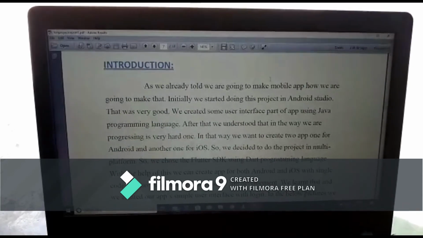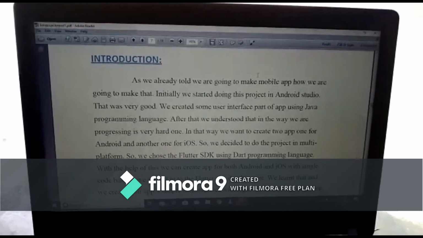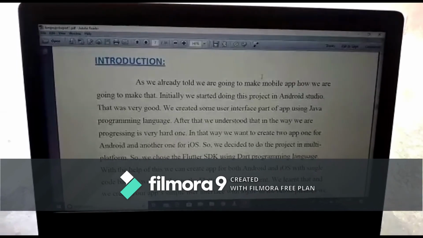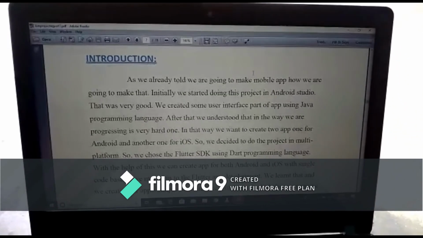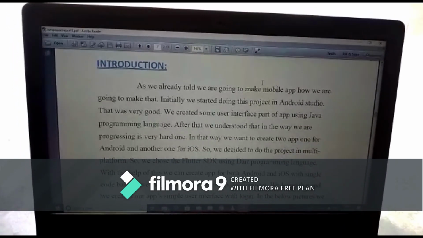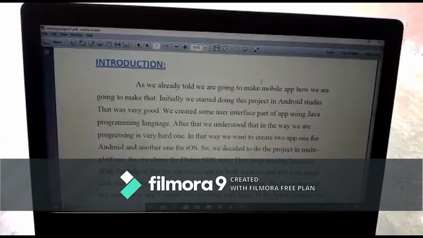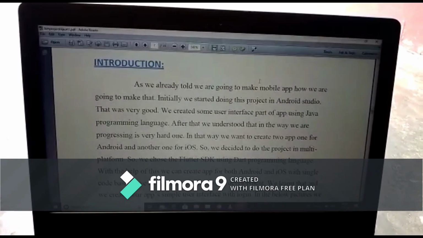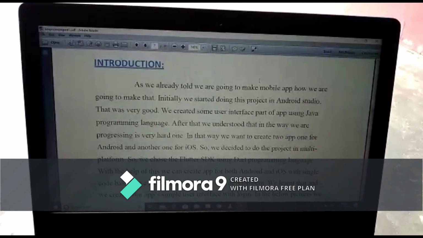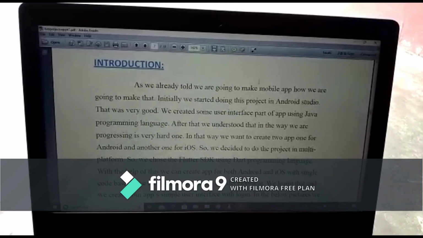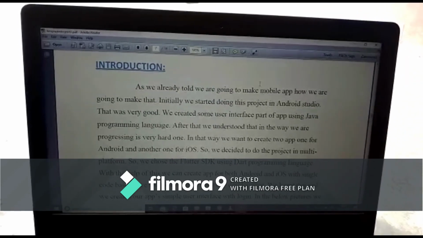After that, we understood that if we progress this way, it will be very hard. In that way, we would have to create two apps, one for Android and another for iOS. So we decided to do this project as multi-platform. So we chose the Flutter SDK using the Dart programming language. With the help of this, we can create an app for both Android and iOS with a single code base. So we moved into Flutter app development.